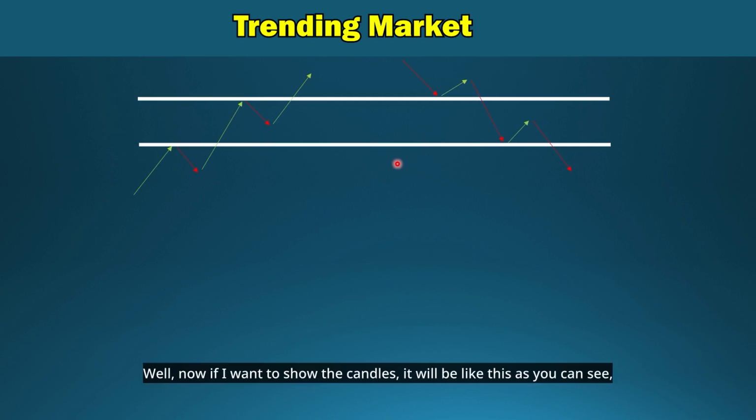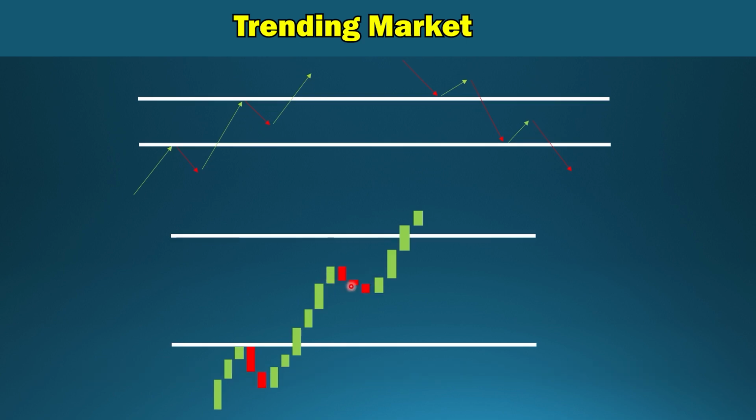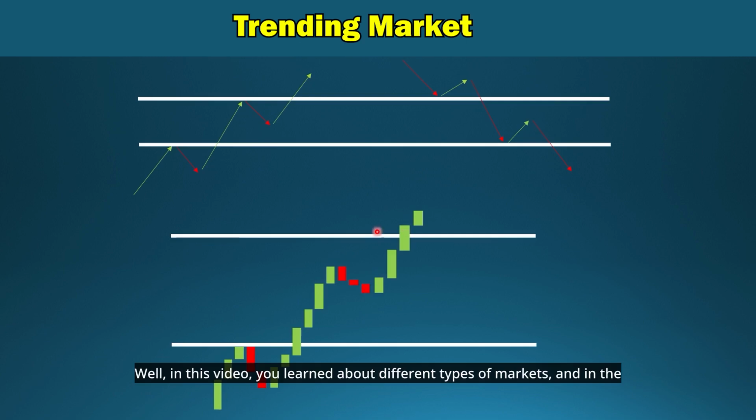Well, now if I want to show the candles, it will be like this, as you can see. That is, a series of candles will reach this line and there is a resistance line, then a second wave was retracement, then a third wave was able to break the resistance line, then another retracement wave, and the fifth wave has moved upwards. Well, in this video, you learned about different types of markets, and in the next video, I want to explain to you about the bad markets.